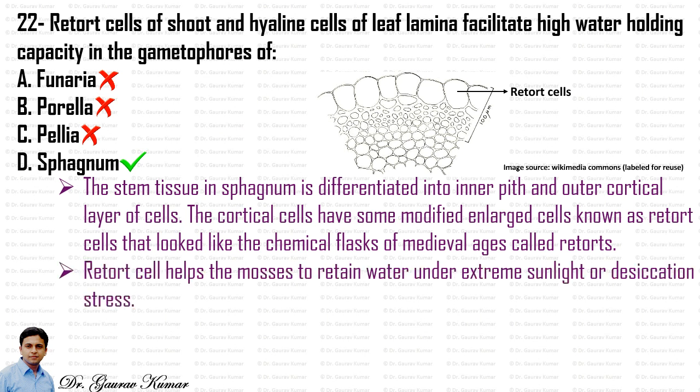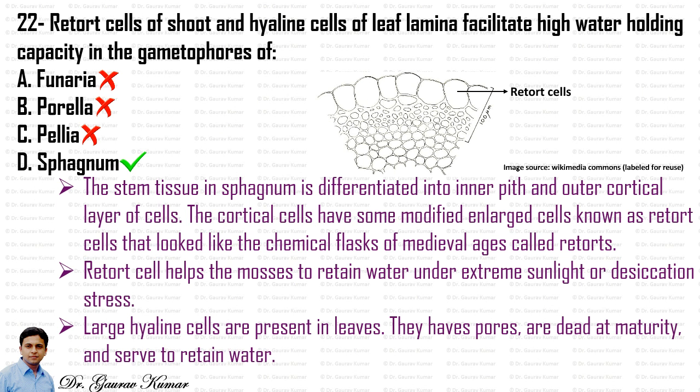Retort cells help the mosses to retain water under extreme sunlight or desiccation stress, and large hyaline cells are present in leaves. They have pores and are dead at maturity and serve to retain water.